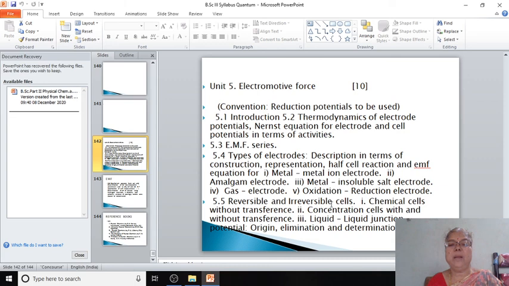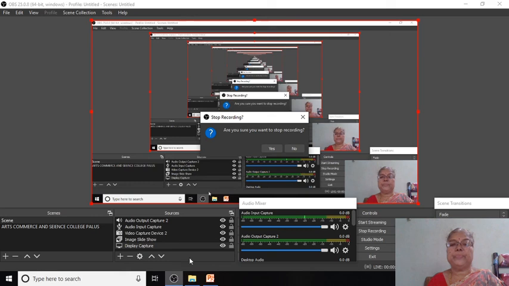Then reversible and irreversible cells, then chemical cells with and without transference, concentration cells without transference, and liquid junction potential, and origin and elimination of liquid junction potential. These points we are going to discuss later on. So we will see later on.